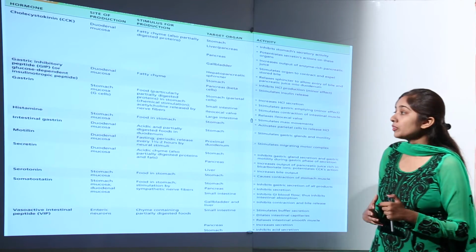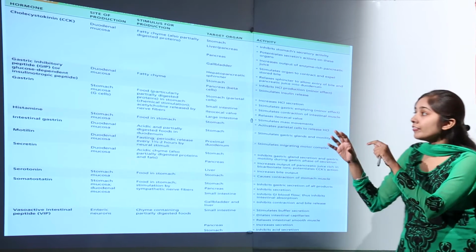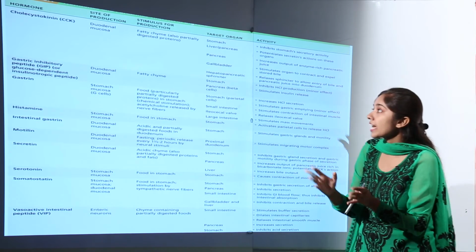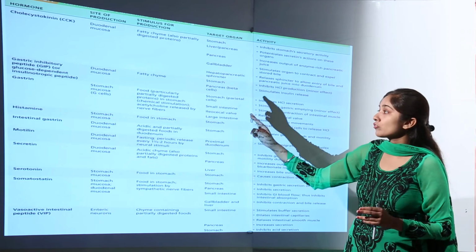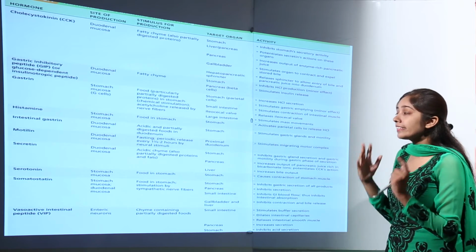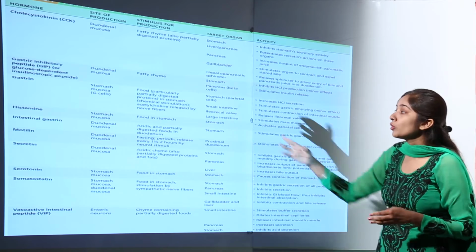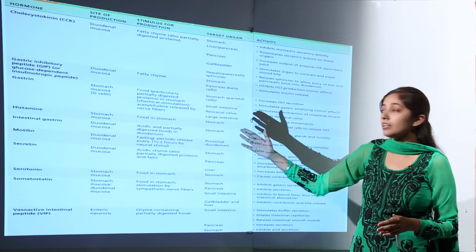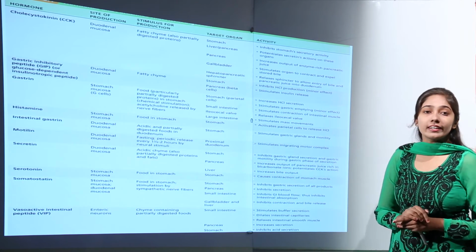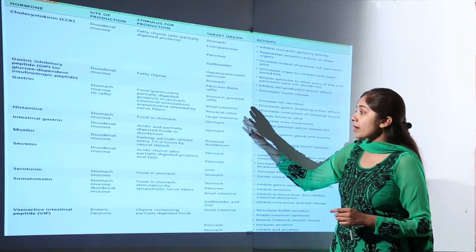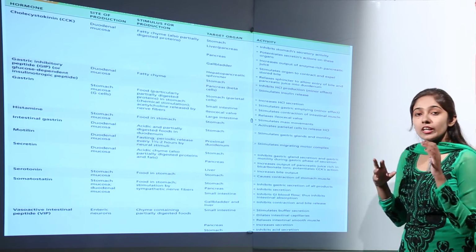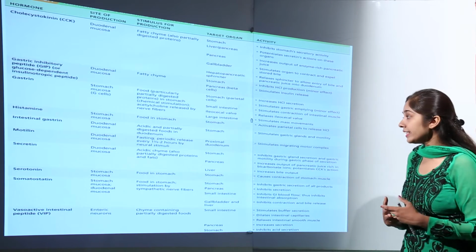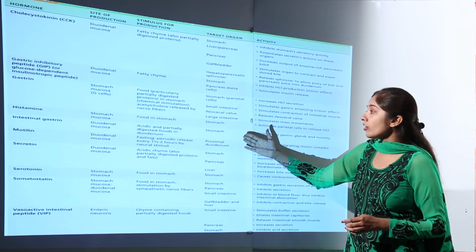Then we have the next hormone, that is intestinal gastrin. We had gastrin also, and we have intestinal gastrin. What is the difference between these two hormones, the site of production? Gastrin was produced from the stomach mucosa, and intestinal gastrin, as the name suggests, is secreted from the duodenal mucosa. Now, what is the stimulus for intestinal gastrin? Acidic and partially digested foods in the duodenum. So, if in the duodenum there is acidic and partially digested food, then this hormone is going to be released. And what is the target organ for this intestinal gastrin?